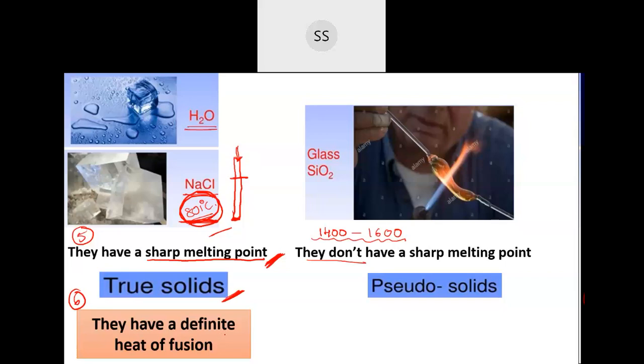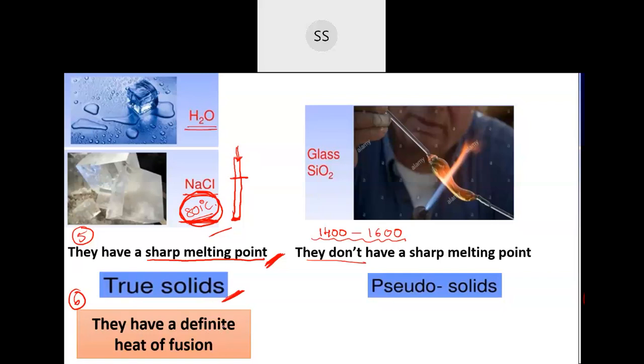Anyone who can tell me? What was enthalpy of fusion?